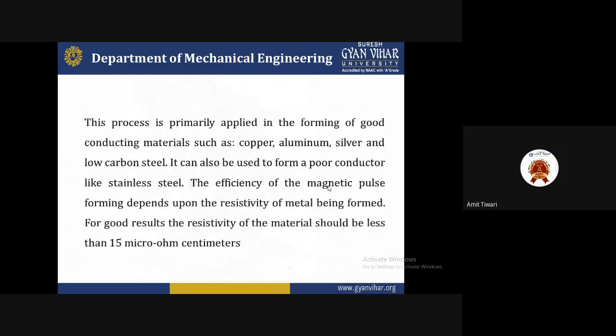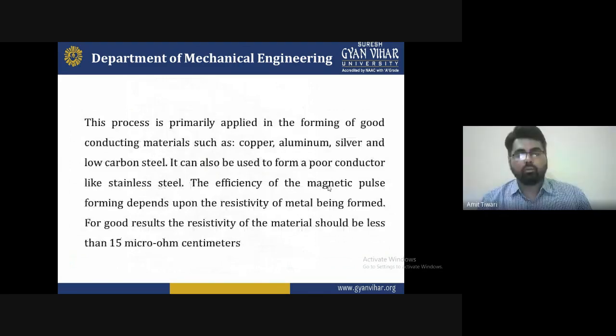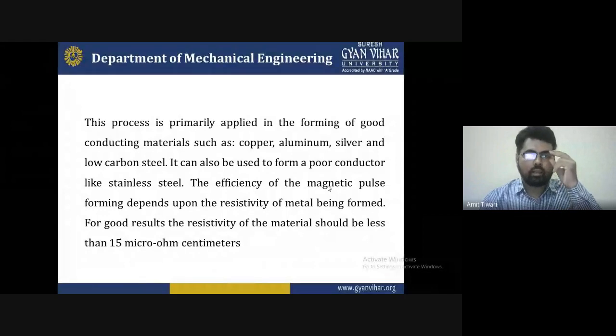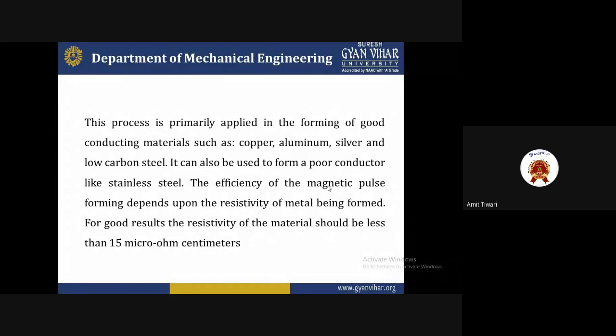This process is primarily adopted in the forming of good conductive materials, such as aluminium, silver, low carbon steel, and medium carbon steels, and it can also be used to form a poor conductor like stainless steel. The efficiency of magnetic pulse forming depends upon the resistivity of the metal being formed. For good forming, the resistivity of the material should be less than 15 micro-ohm centimeter.